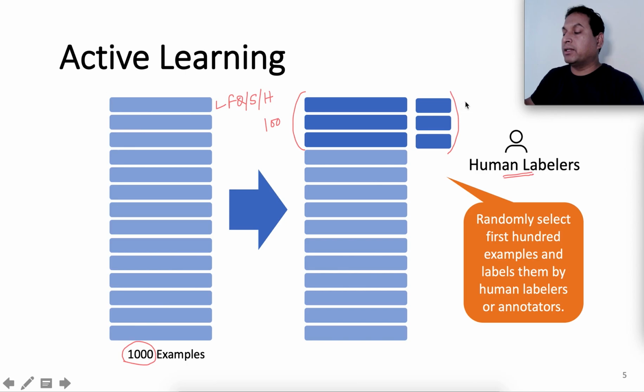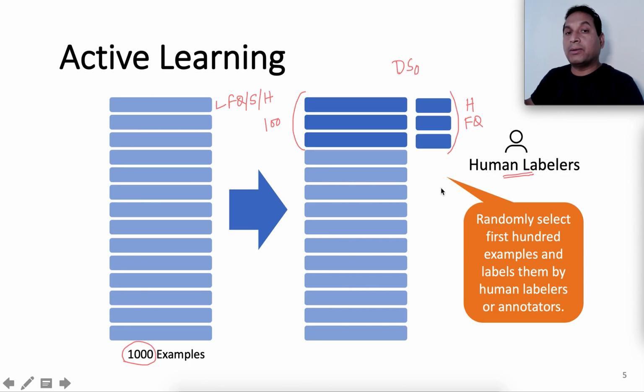Let's say they say, okay, this complaint belongs to a hygiene related problem, this belongs to food quality, and so on. Now this labeled subset of the data becomes our first training set. Let's call it DS0.